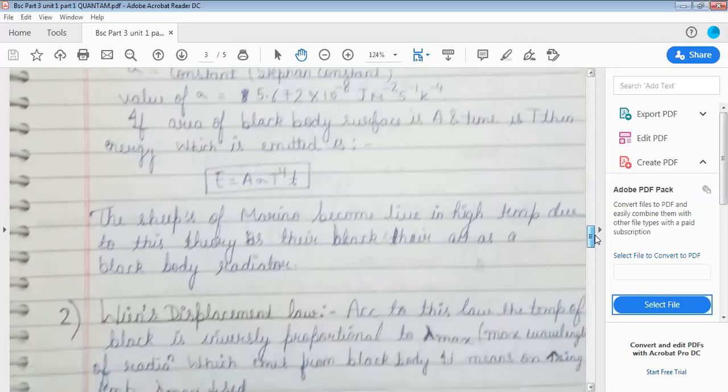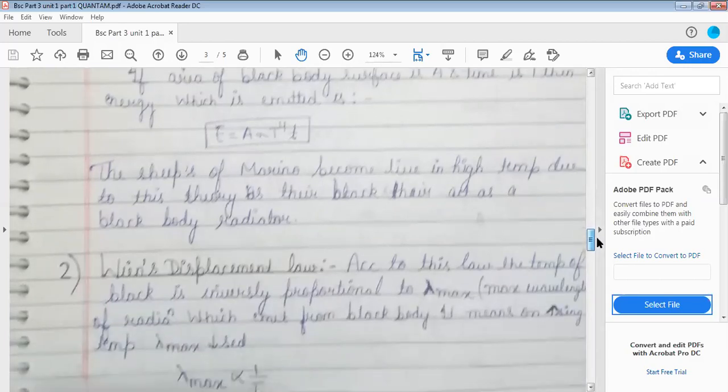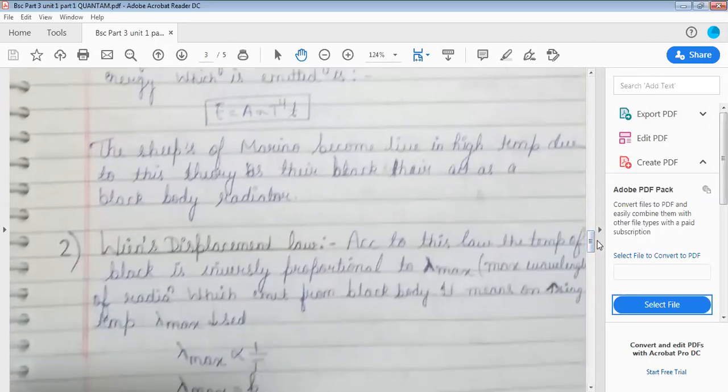Sheep of merino live in light, at high temperature due to this theory, as a black body radiation.